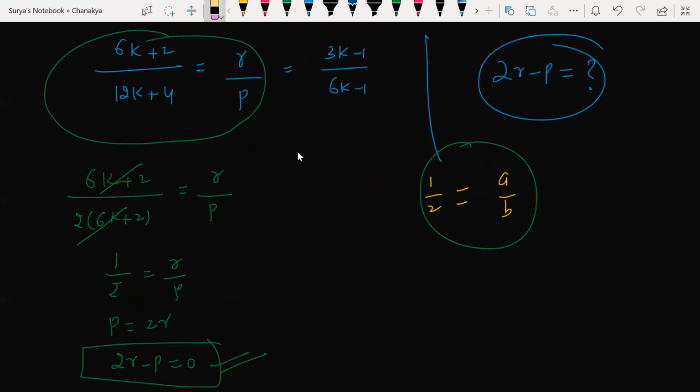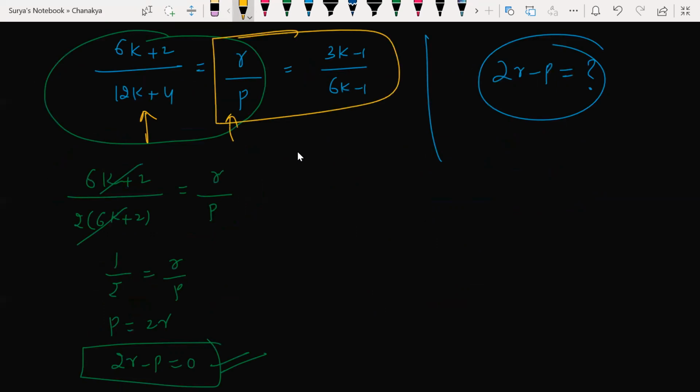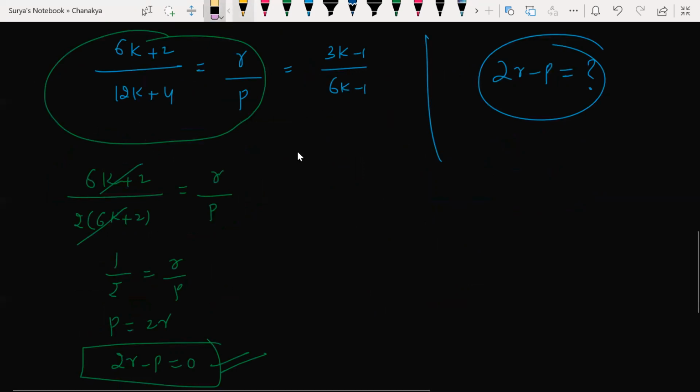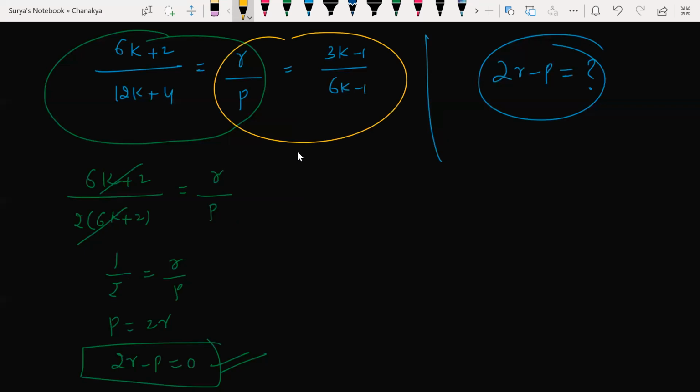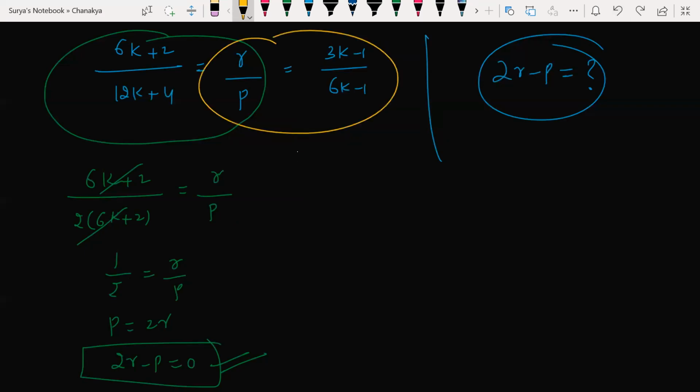Everything is equal, right? Similarly, I'm doing here. If I equate the first and second terms, I'll get my answer very easily. If I equate the other two, I'll also get the answer, but I have to make a few more extra steps. Nothing wrong with equating those.